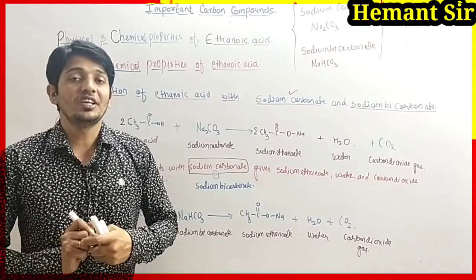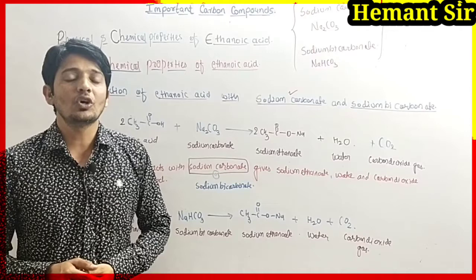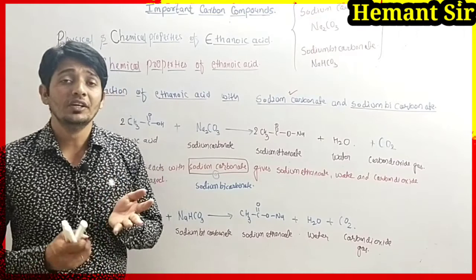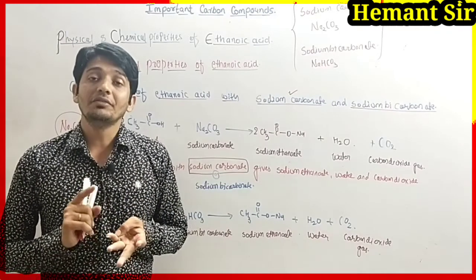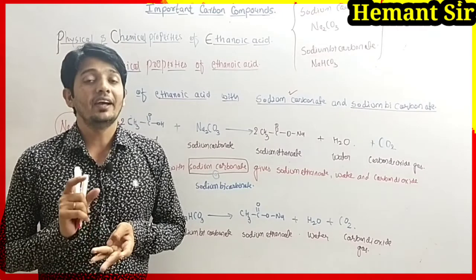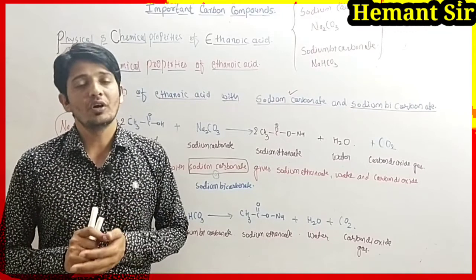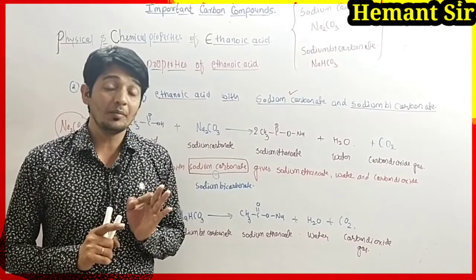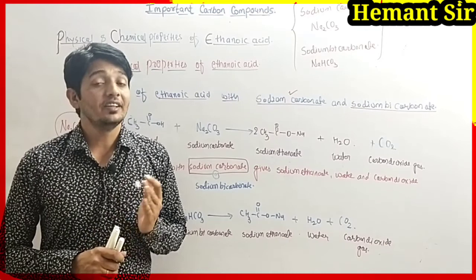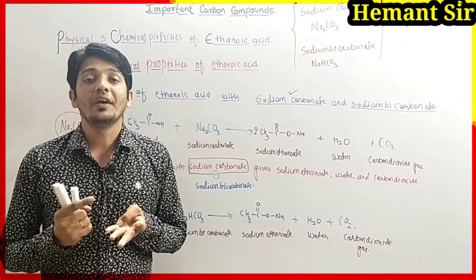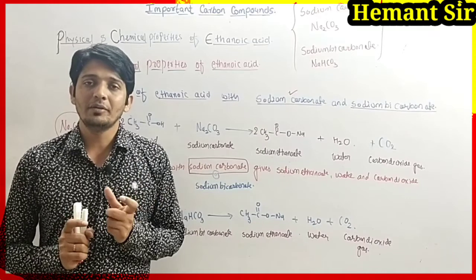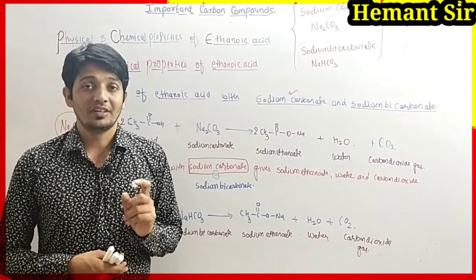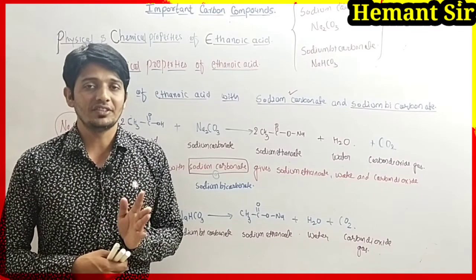So students, here we have completed the chemical properties of ethanoic acid also. In this video we have covered what ethanoic acid is, and the physical as well as chemical properties of ethanoic acid. We have already studied the uses of ethanoic acid. It is used in vinegar. It is edible, that's why a 5 to 7% aqueous solution of vinegar is used in food, generally in Chinese food, instead of acid.